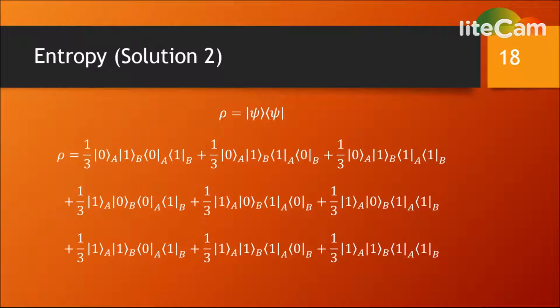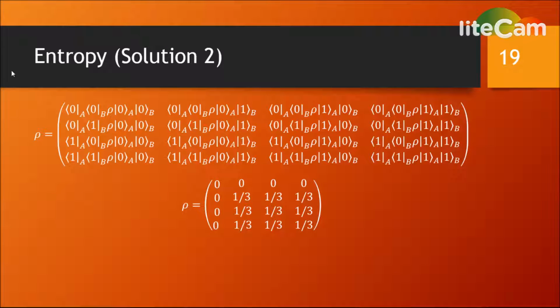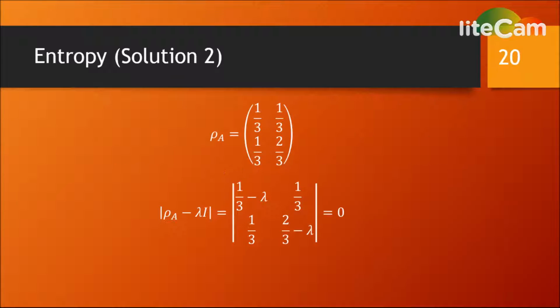Slide 18. We first find the density operator. It is found in outer product form from the state by using distributivity. The process is identical to the one we used in the previous problem. Please pause the slide here if you need time to review. Slide 19. This allowed us to construct the density matrix. The form of a density matrix is shown for a bipartite system of A and B. The results of the calculation are shown. Pause the video here if you need to review the material.